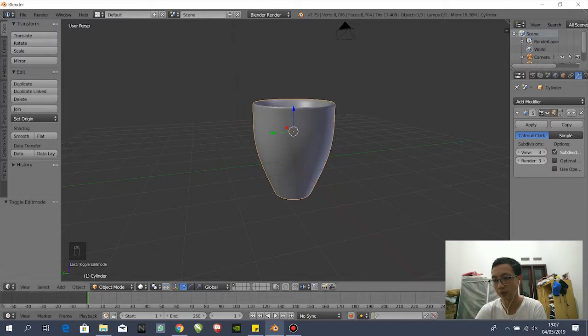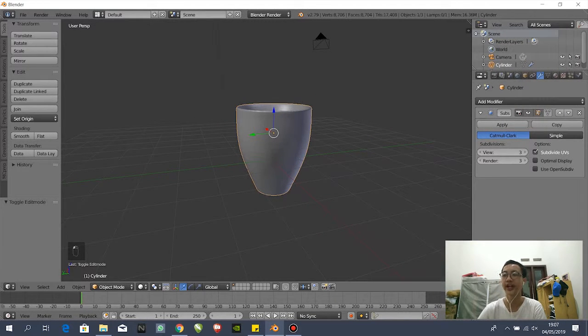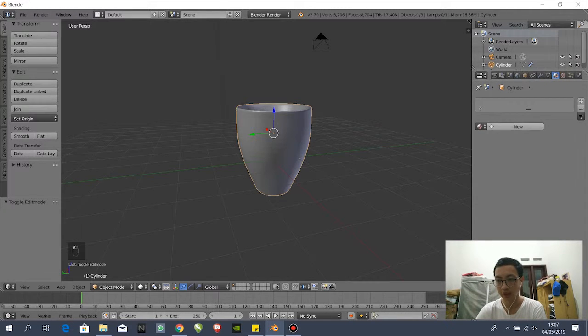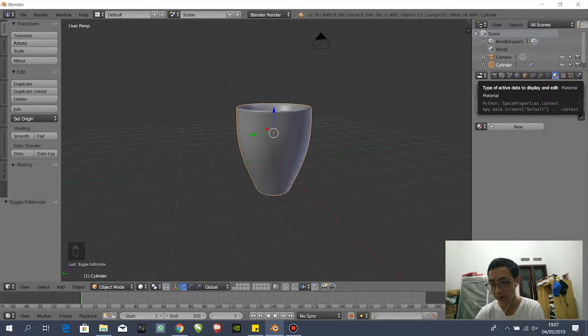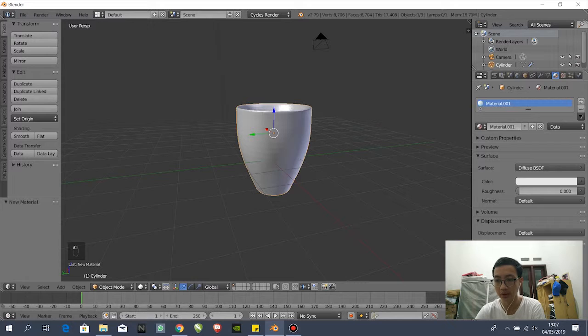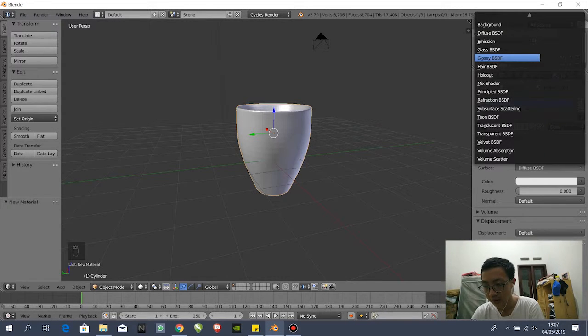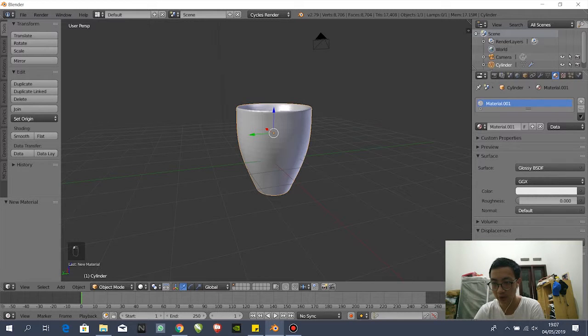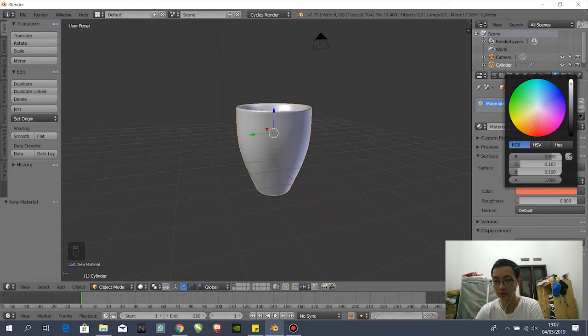So if you want to make it more shiny or add more material, in here you can see the ball, we call it material. Before that, change this to Cycles render. Okay, and then add new. This is gonna be changed to glossy. Okay, change the color to what you want.